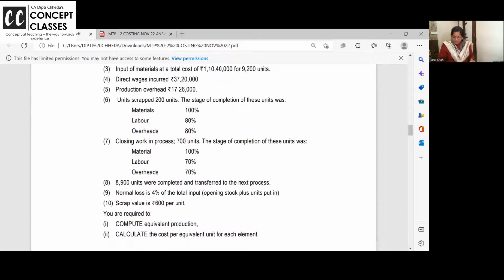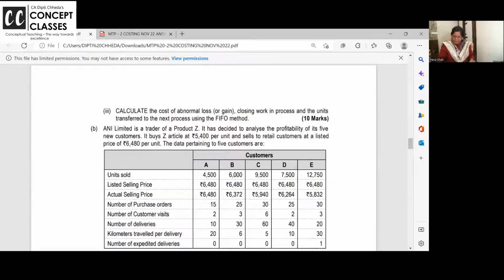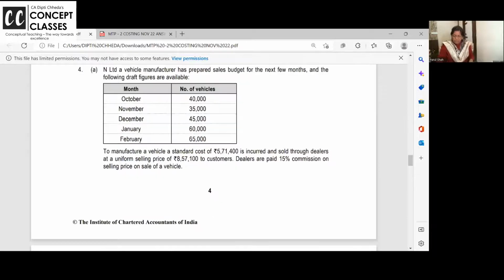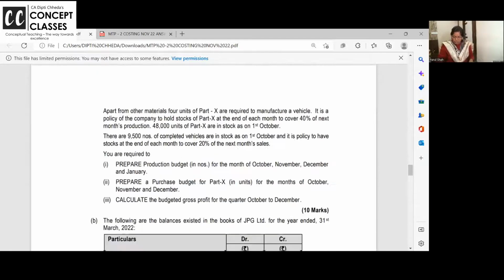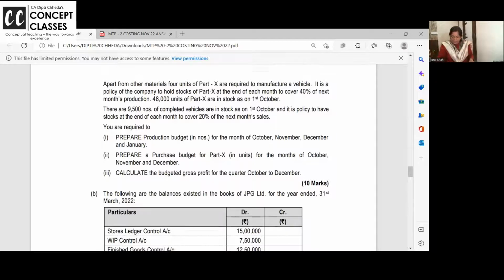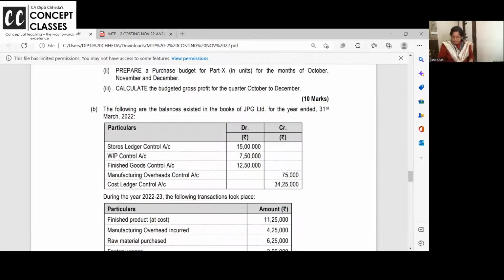Process costing is a simple problem of the FIFO method as given in your material. Now see, process and activities are asked together. If you do this problem it will take 1 hour. I would not suggest you to do this. Leave it, it is an option. Budgeting problems are very easy. Be careful of things like October month's closing stock being 20% of what you are producing in November. So keep putting arrow marks and make it very clear. You'll be able to do it.